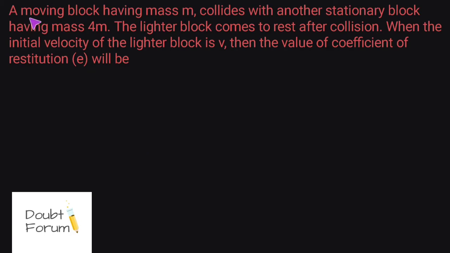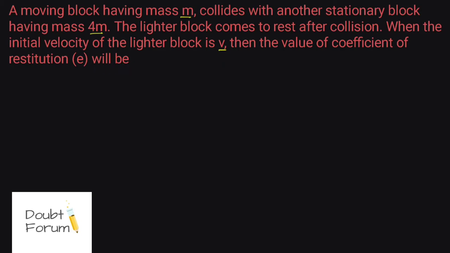This question is, a moving block having mass m collides with another stationary block having mass 4m. The lighter block comes to rest after collision. When the initial velocity of the lighter block is v, then the value of coefficient of restitution e will be.